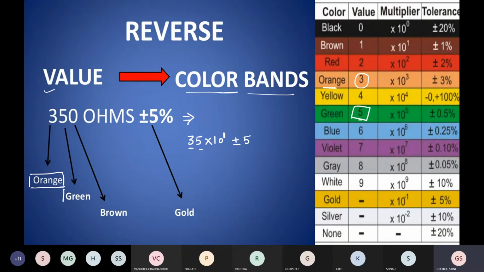So the second band is green in color. After that, 10 raised to power 1. So you have to find the one that is brown in color. So from here you can find that the third ring is brown in color, and the tolerance limit is 5%. So 5% is for golden. So the last band, the last ring, is golden in color. So in reverse, if values are given to you and you have to find out the colors, in this way you can find out the 4 colors of the resistor body.